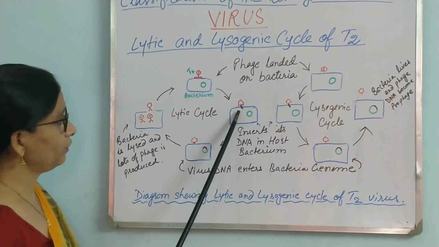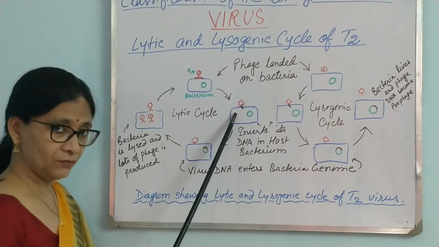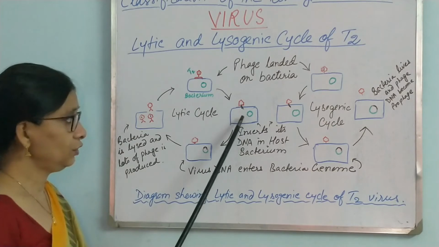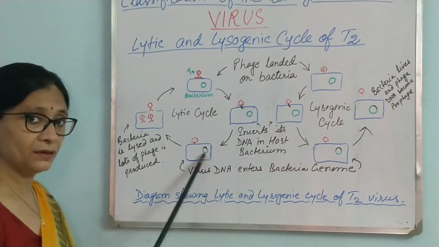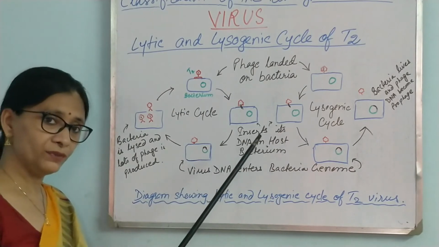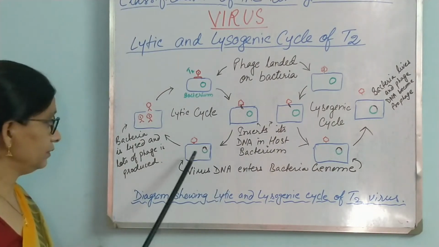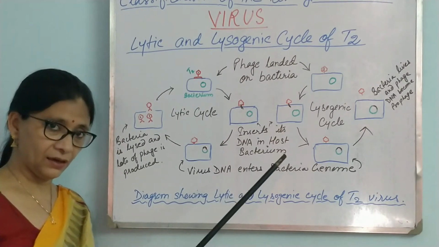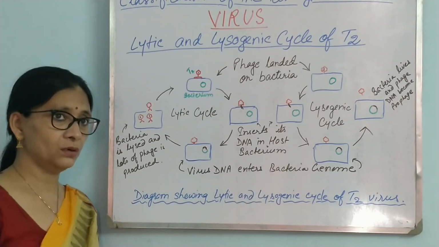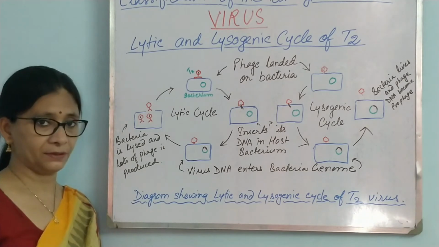What it will do, it will insert its DNA material, which is single-stranded DNA, into bacterial cell. That DNA material will go and unite with the genome of the bacteria. Then it will take over the activity of bacteria and use it to produce only phage particle.